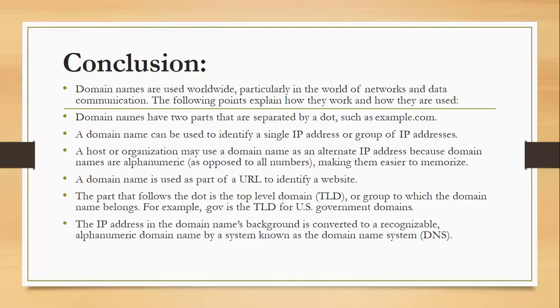A host or an organization may use a domain name as an alternative to an IP address, because domain names are alphanumeric, making them easier to memorize. It is easy for a human to memorize a name, not an IP address. So it is an alternative for the IP address. A domain name is used as a part of the URL to identify the website. Next is the top level domain that I discussed with the help of an example. So .com, .gov, .org, all these are top level domains.